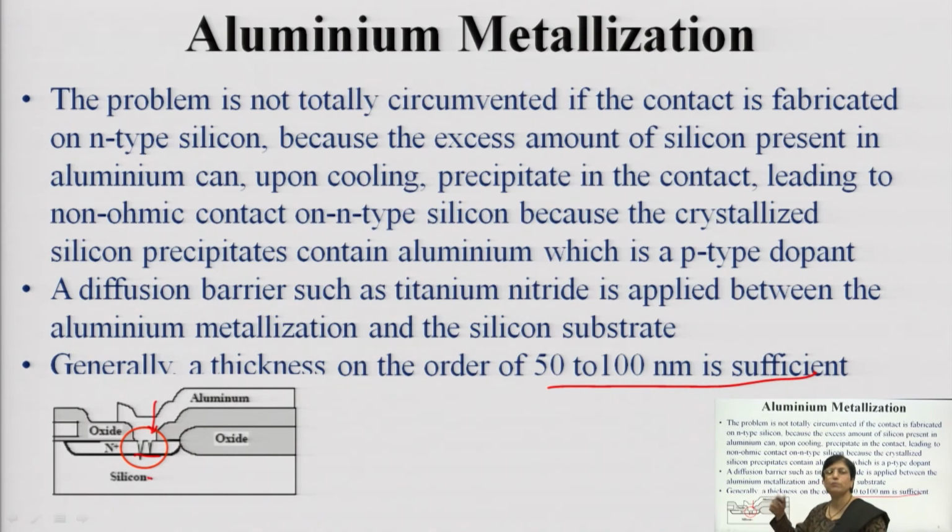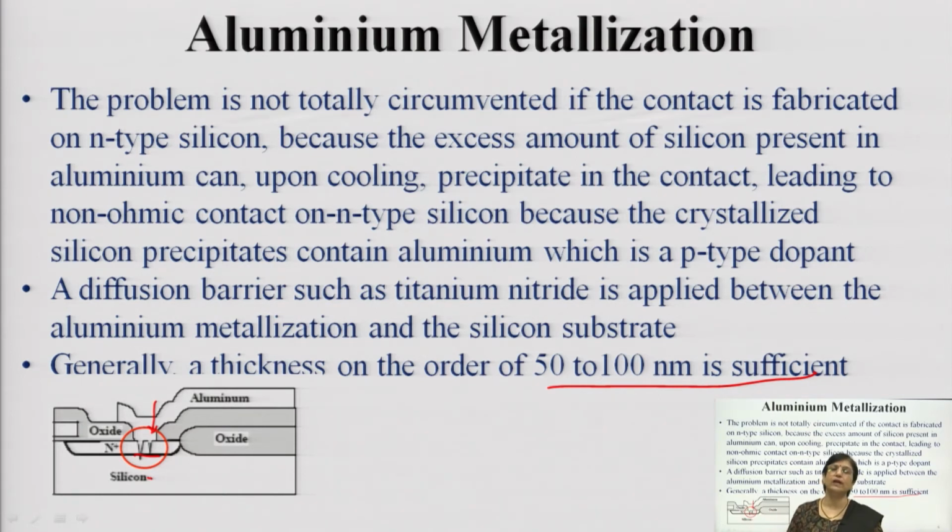Whenever you are depositing aluminum on n type material, aluminum is like a trivalent impurity. So, it works as a p type dopant. Many times when you are depositing on an n diffusion area or n type silicon, this pit formation can hamper the overall electrical properties of the material.